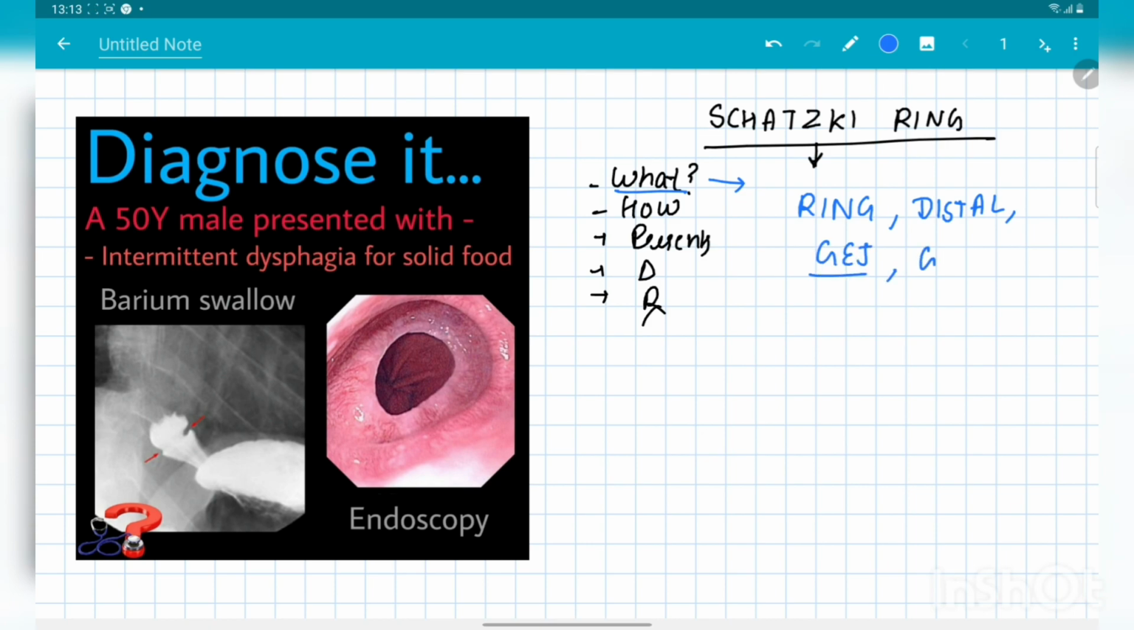And most of the time it is associated with GERD, gastroesophageal reflux disease, and sometimes also hiatal hernia. When we go for histopathological examination, on the upper surface we find squamous epithelium, and on the lower surface we find columnar epithelium.